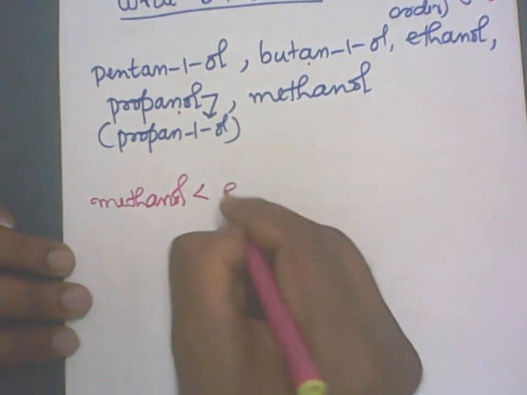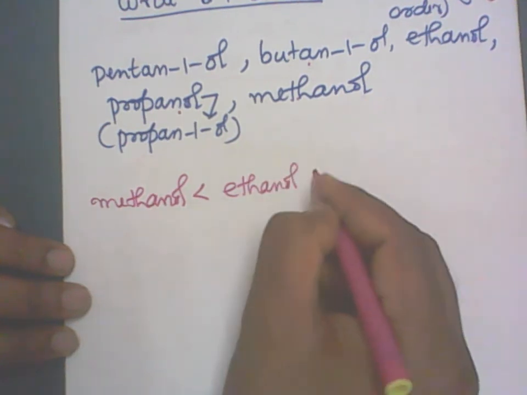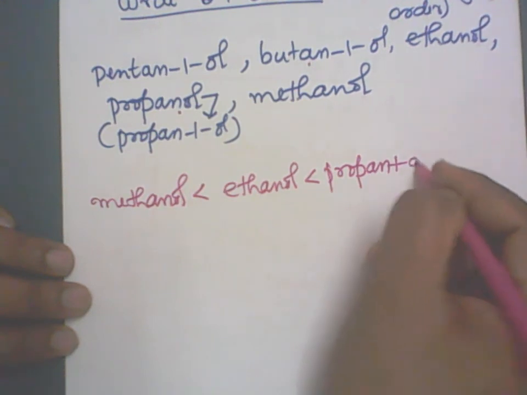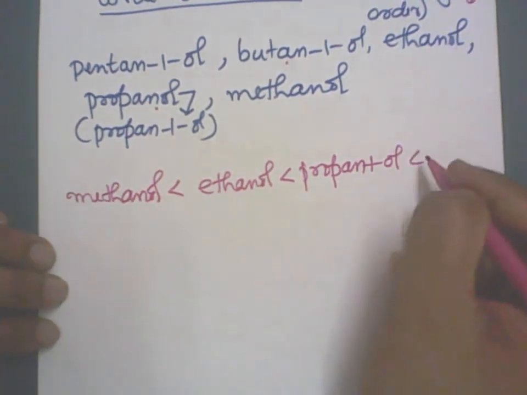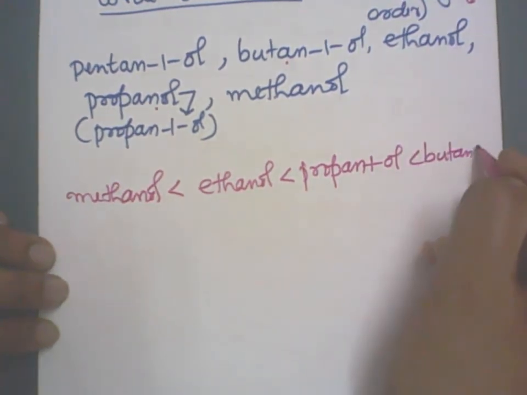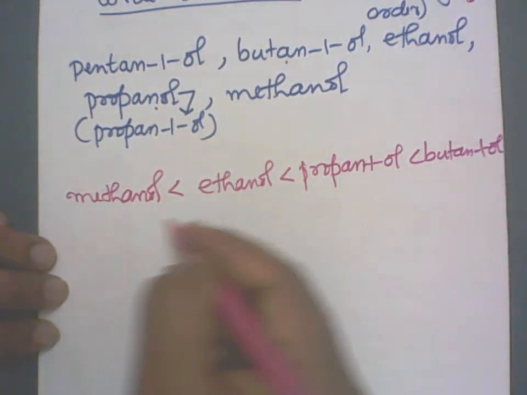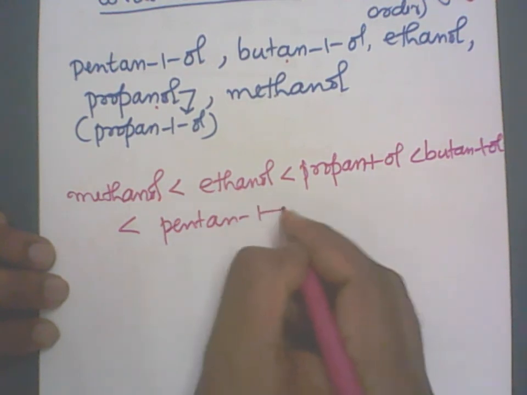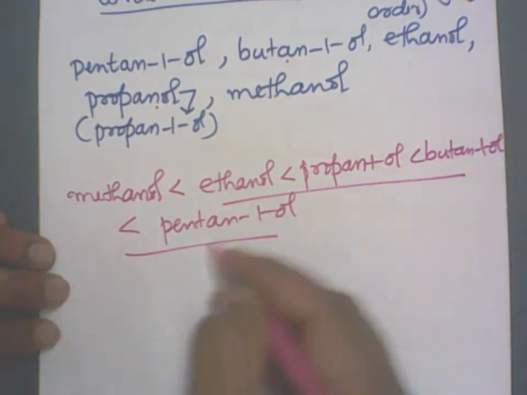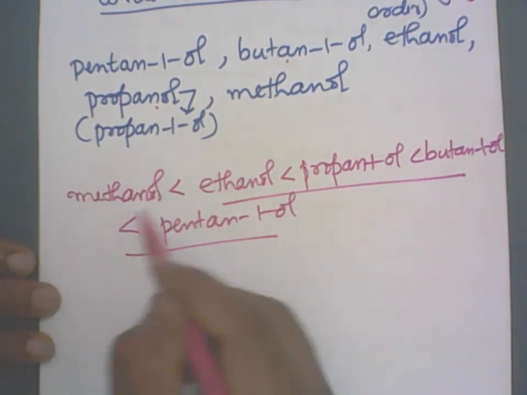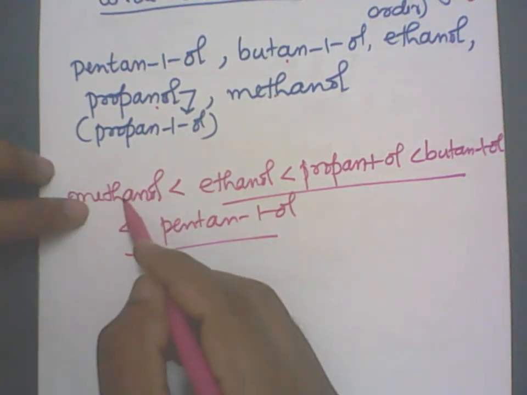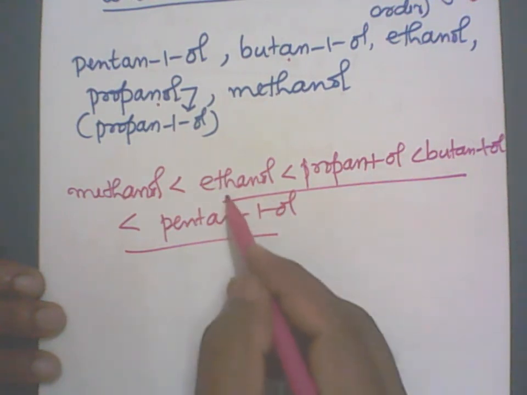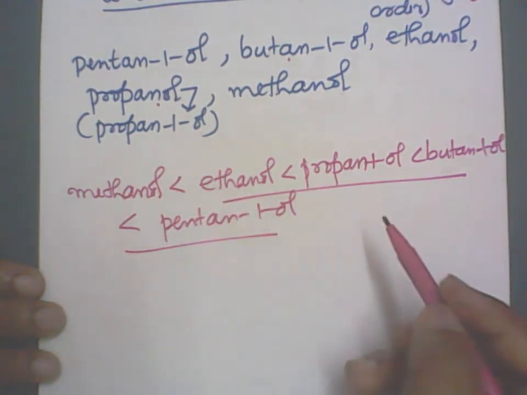Then comes the 2 carbon atom, ethanol. Then comes propan-1-ol, then comes butan-1-ol. And finally there comes pentan-1-ol. So this is the increasing order of the boiling point. Methyl alcohol, methanol, the lowest boiling point, smallest molecule, pentanol having 5 carbon atoms. As the number of carbon atoms increases, boiling point goes on increasing.